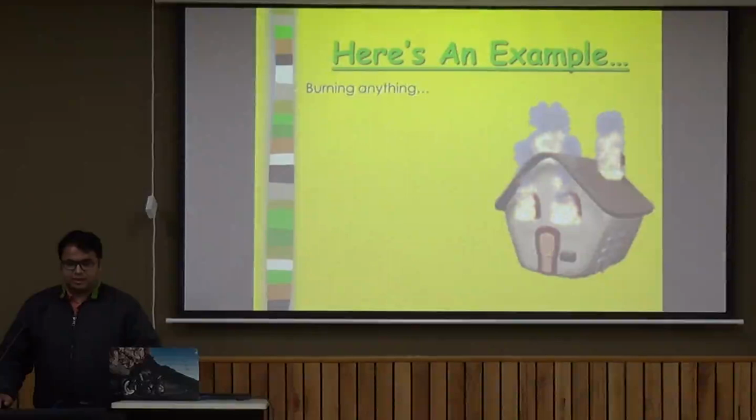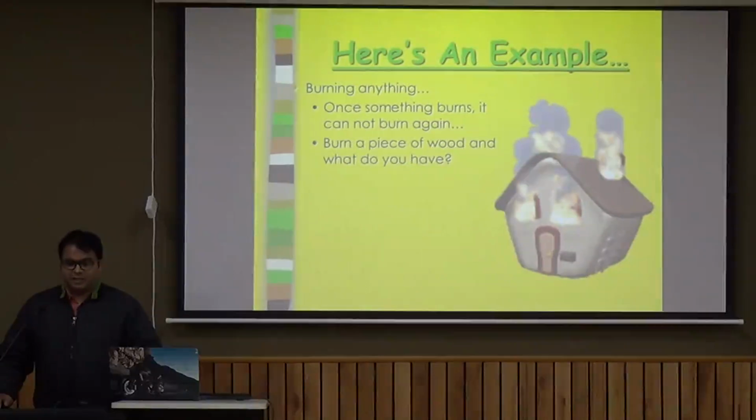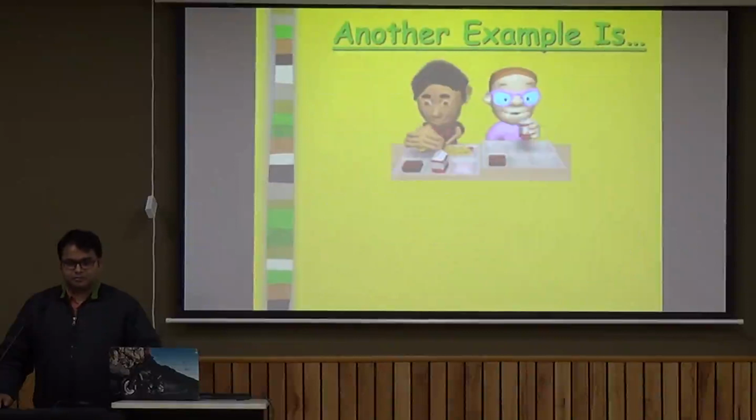For example, if we burn anything, once something burns, it cannot burn again. If we burn paper once, we then obtain ash, but we can't burn ash again. So it is a chemical change. If we burn a piece of wood, we again obtain ash, but we can't burn ash again. So it is a chemical change. Ash, not wood. Ash cannot be burned again. It's a new substance. So these are reactions in which a new substance is formed by a chemical reaction.